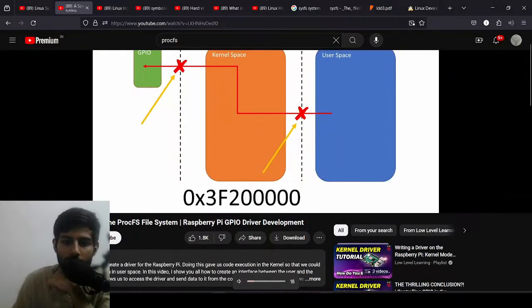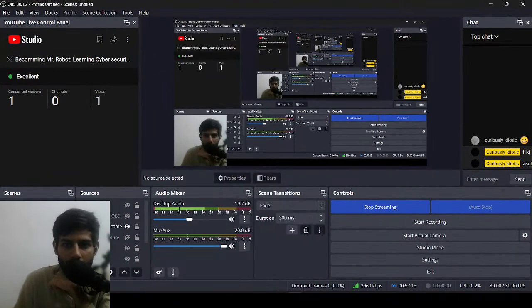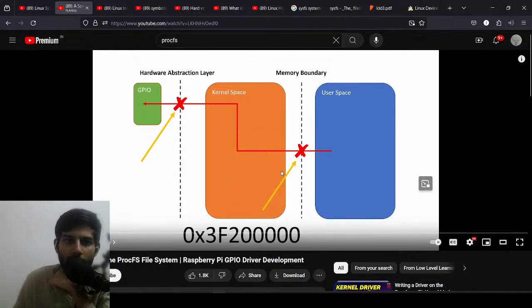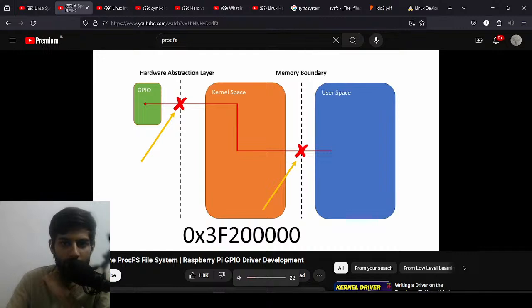So if you remember in our previous video, we were trying to access the address down here, 0x3F200000. This is the address of the GPIO interface in physical memory. The problem, as we talked about before, is that by trying to access this address from user space on the Raspberry Pi, we illegally cross two boundaries.